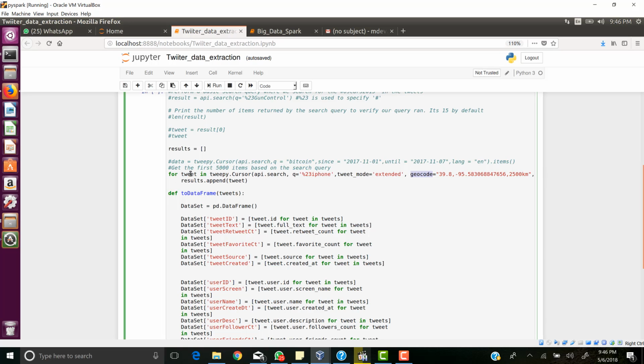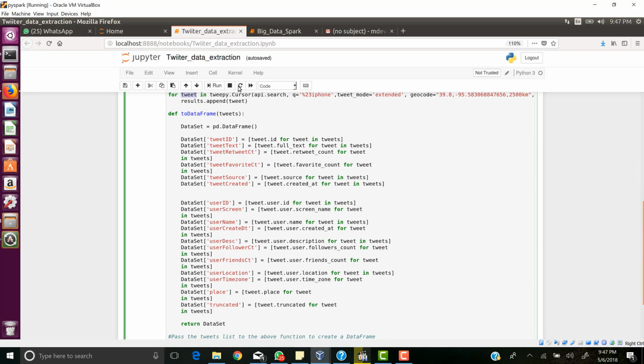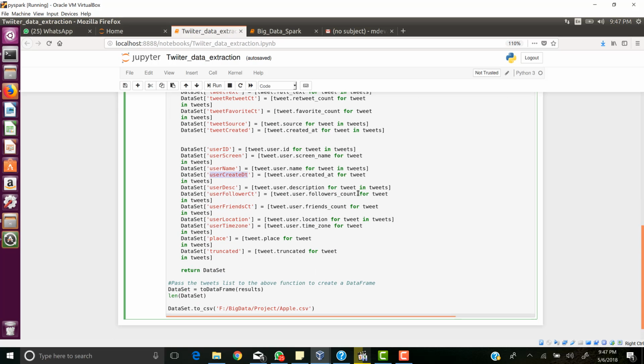What this does is it returns a list of tweets, from which we can get data like tweet ID, tweet text, retweet, the user ID, user screen name, the username, the user location, the time zone, and the date it was created. So these are all the attributes of the tweet object that we get from this search API. This is how we get our data, and this data is then exported to a CSV, which we use in our sentiment analysis later.